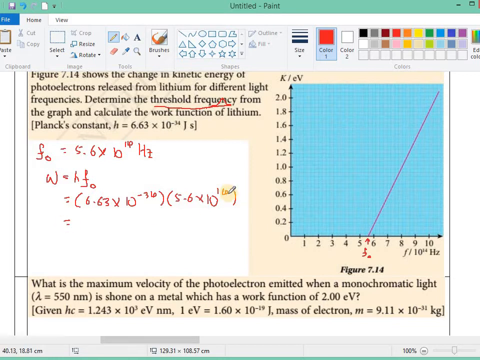So we will be able to get 3.71 times 10 power of negative 19 joule. Okay, so this is the work function of lithium.